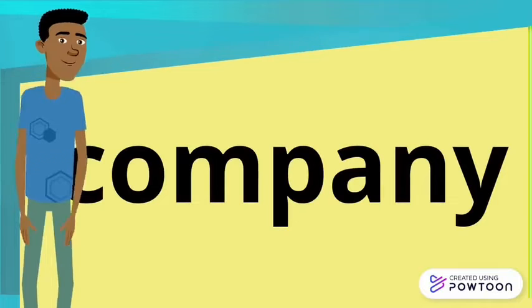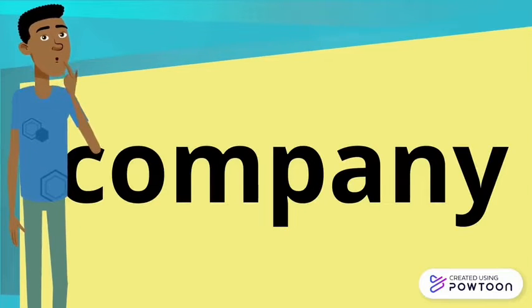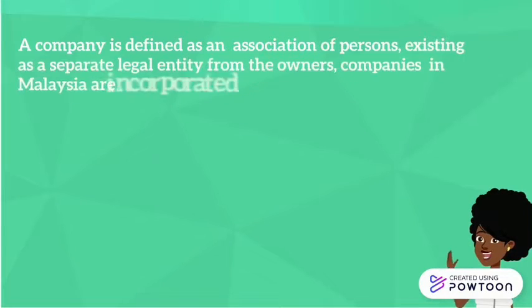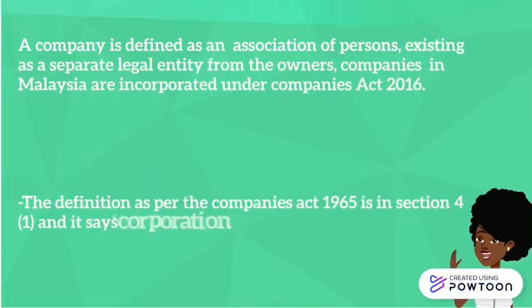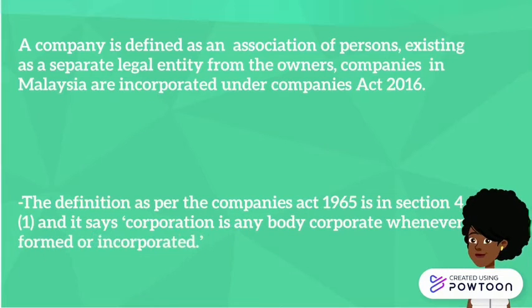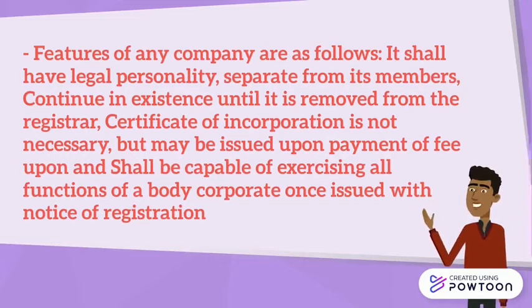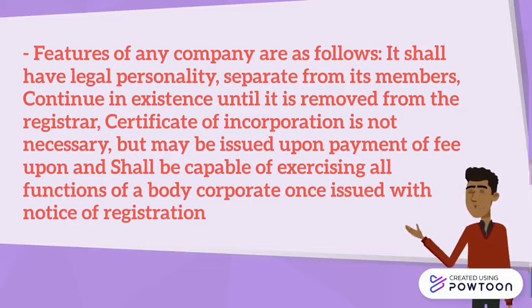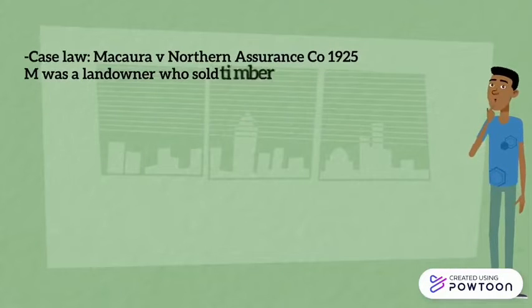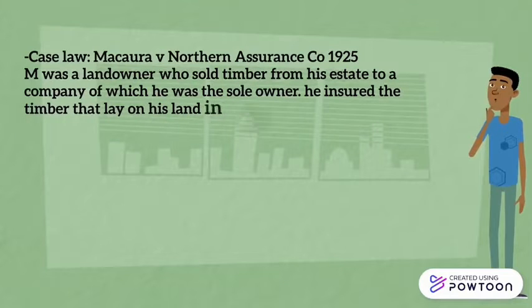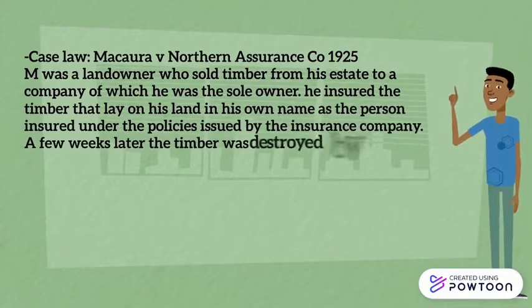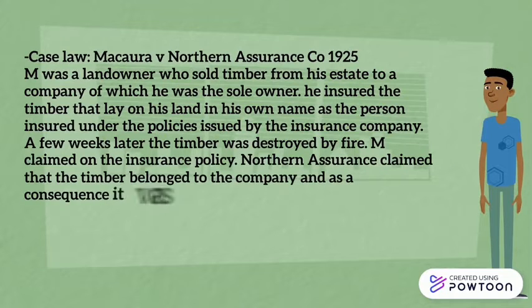Now, let's look into company. A company with limited liability must meet formal requirements specified by the Company Act 1965. The registration fees range between 40,000 and 75,000 in proportion to the company's authorised share capital. Shareholders are typically not personally liable for corporate debts and will not be held liable for any amount of debt beyond their shares. This was prescribed in Macaura v Northern Assurance Co.